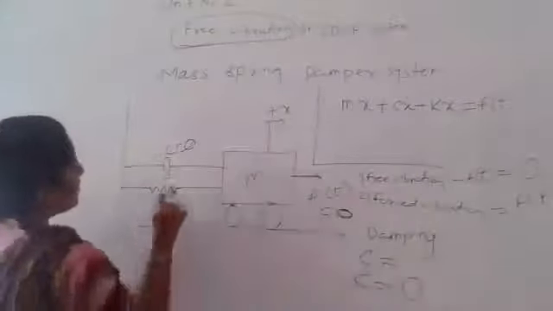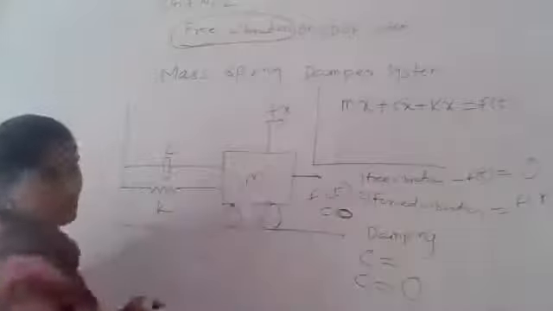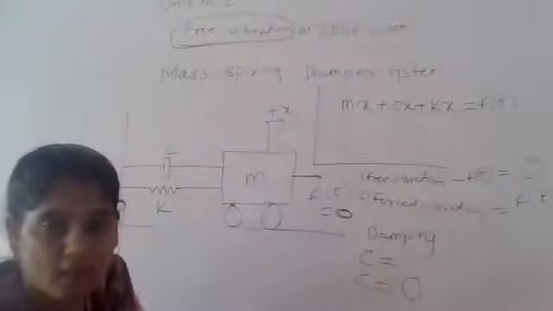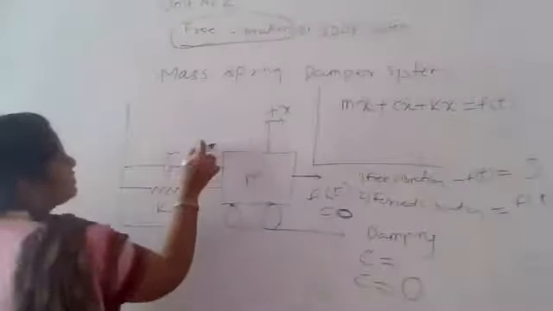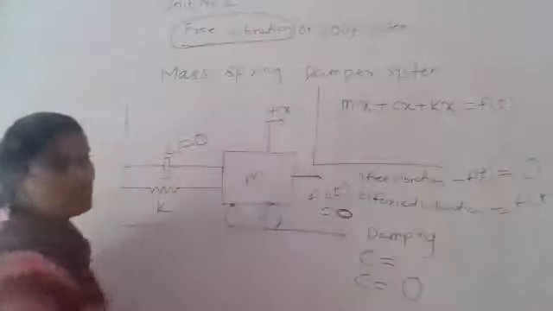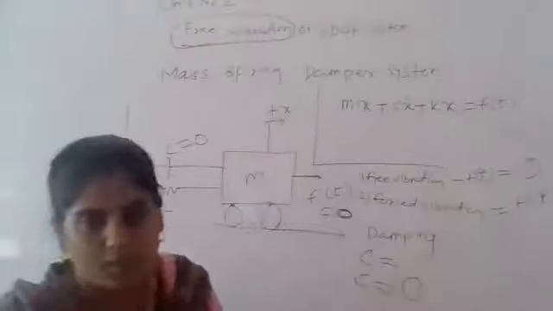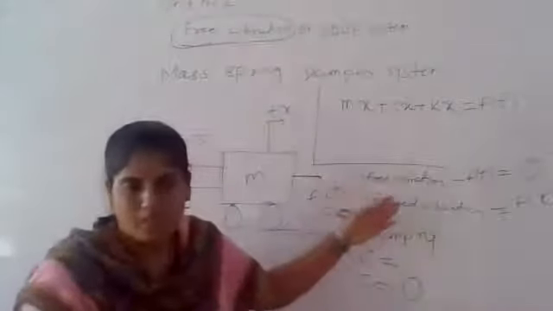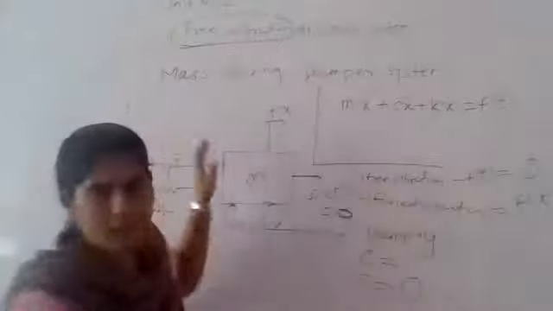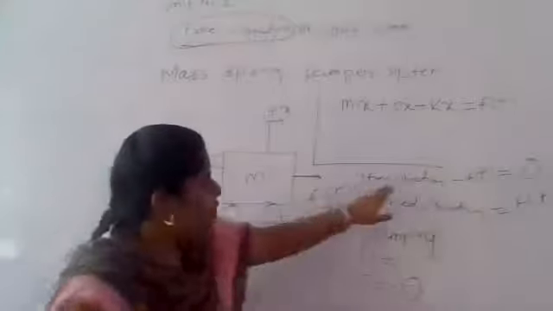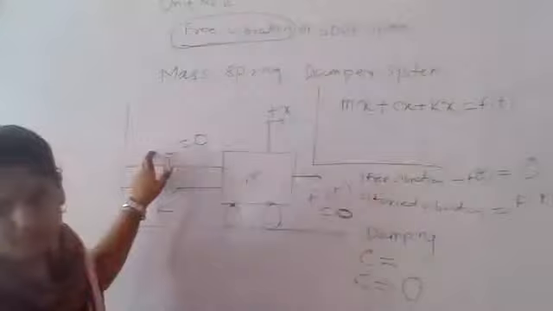And the second thing is that c is nothing but the damping coefficient. If c has some value, the system is known as a damped system. If c is equal to 0, that system is known as an undamped system. Understood? So based on these two parameters, one for free and forced vibration, and the second based on damping and undamping, we have to go for two derivations: free vibration of damped systems and free vibration of undamped systems.